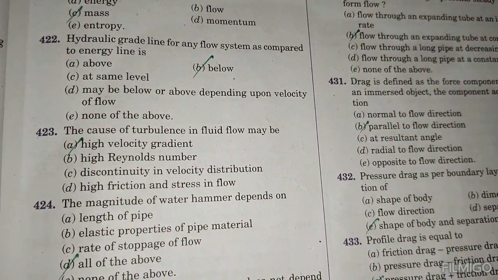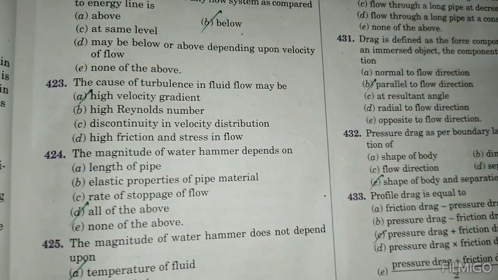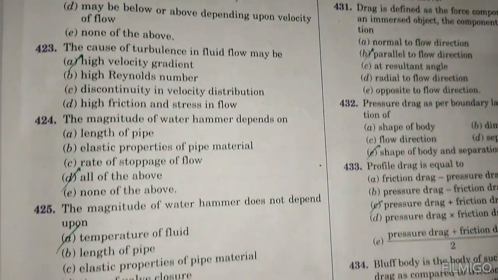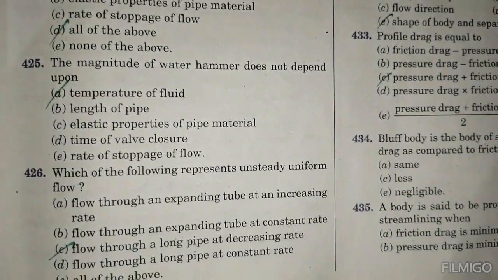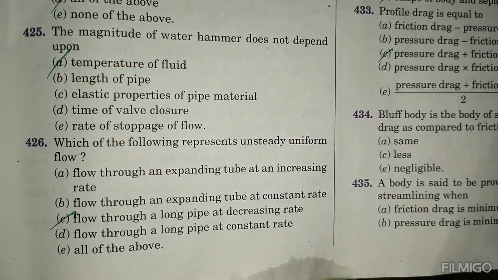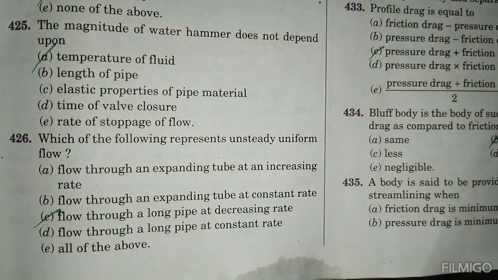The cause of turbulence in fluid flow may be high velocity gradient. The magnitude of water hammer depends on all of the above. The magnitude of water hammer does not depend upon the temperature of the fluid. Which of the following represents unsteady uniform flow through a long pipe at a decreasing rate?